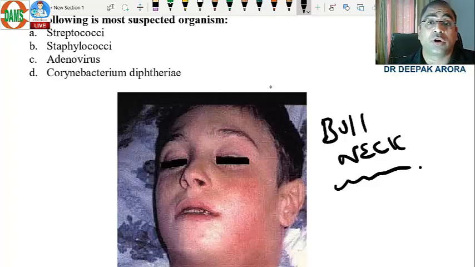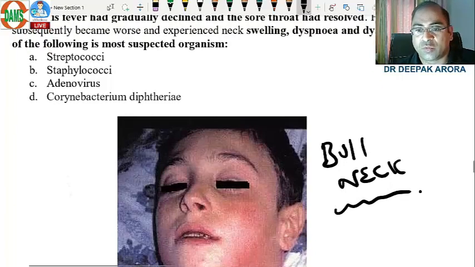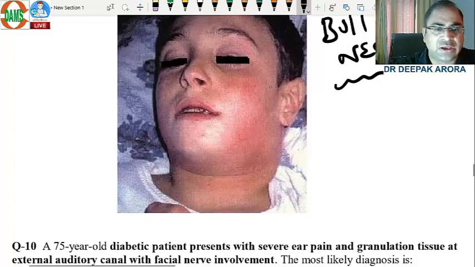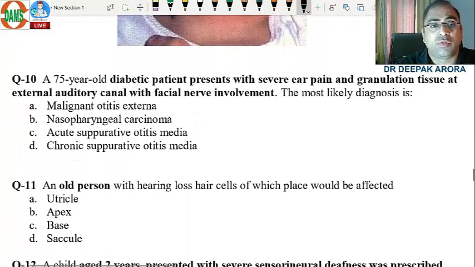It is diphtheria. When we read tonsillectomy, when the topic of tonsillectomy is there, always remember bull's neck. There is edema in the neck. It is one of the indications for tonsillectomy. If you remember the 6 indications of tonsillectomy, I mentioned one: the patient with non-responding diphtheritic infection, because the source of infection is there in the tonsil. So this bull's neck is because of diphtheritic infection. So the answer was option D. Clear? This was an easy MCQ, beta, if you have revised your notes properly.